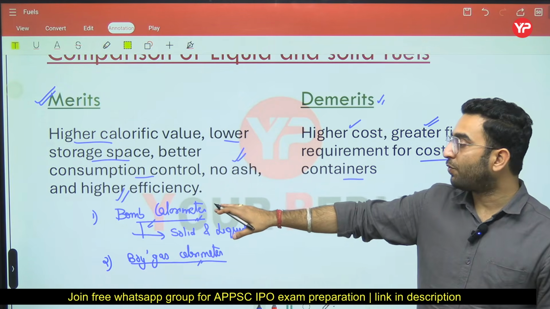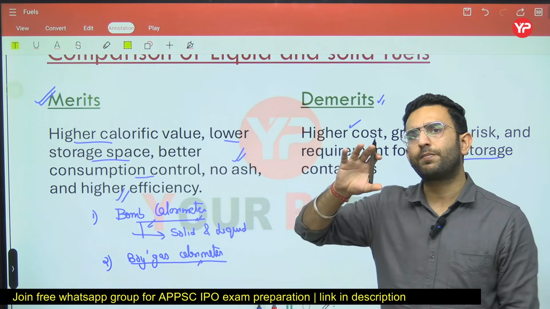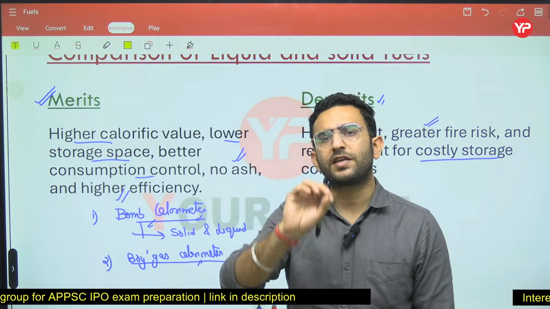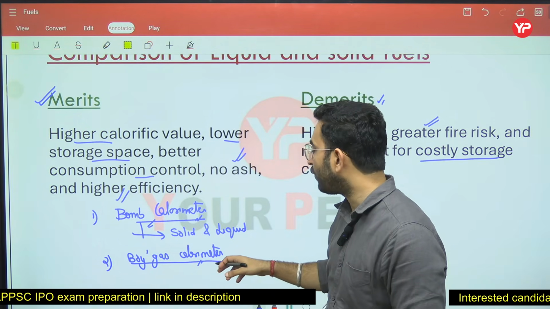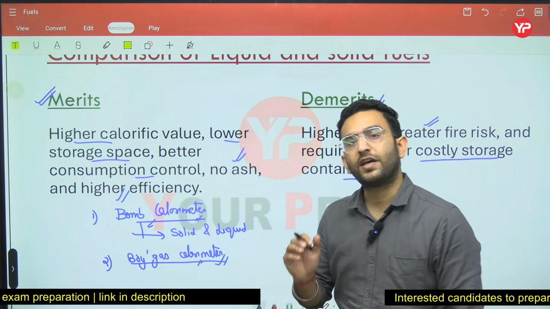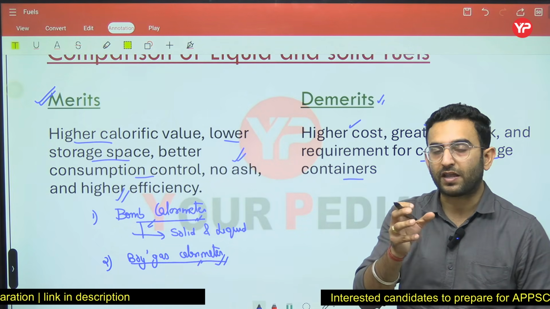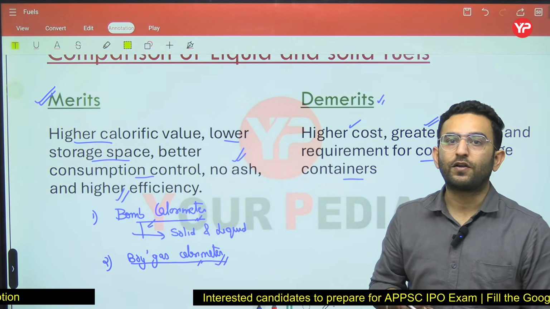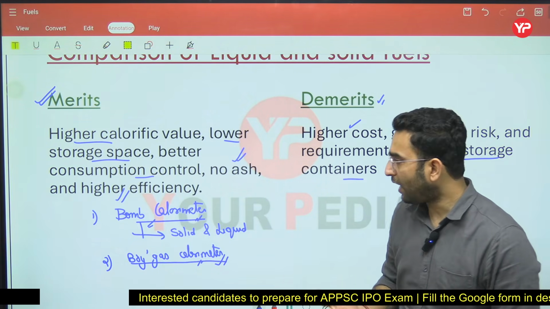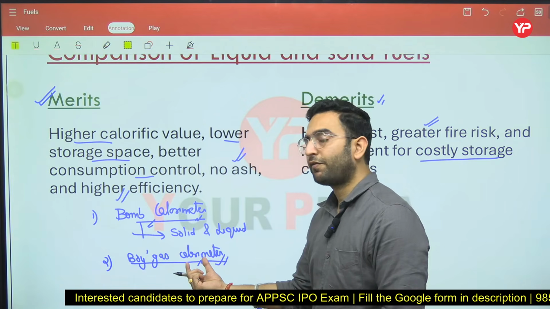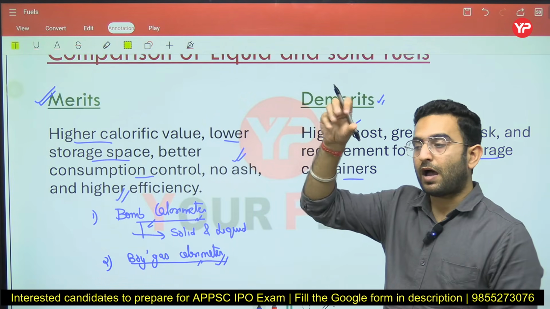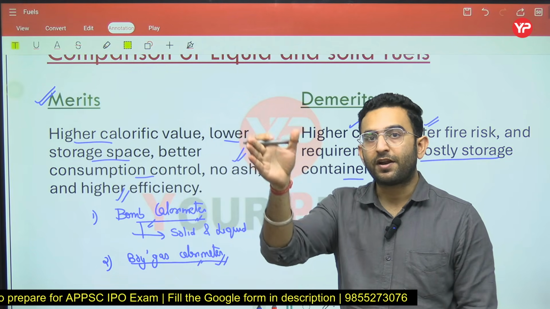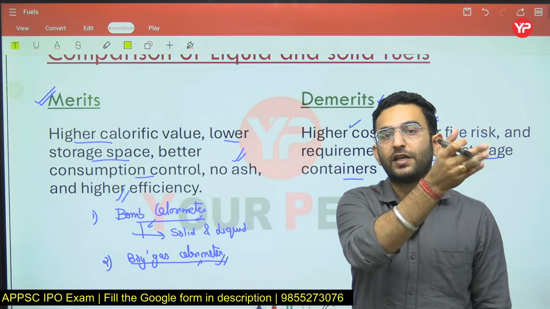As in the case of the bomb calorimeter, we use the basic working principle that heat released by the fuel is equal to the heat gained by the water. The same working principle applies in the Boy gas calorimeter also. There we have a burner in which we allow the gaseous fuel to pass, and it burns for a definite period of time. Along with that, we continuously allow water to flow inside the device, and it takes away the heat and flows out of the device.